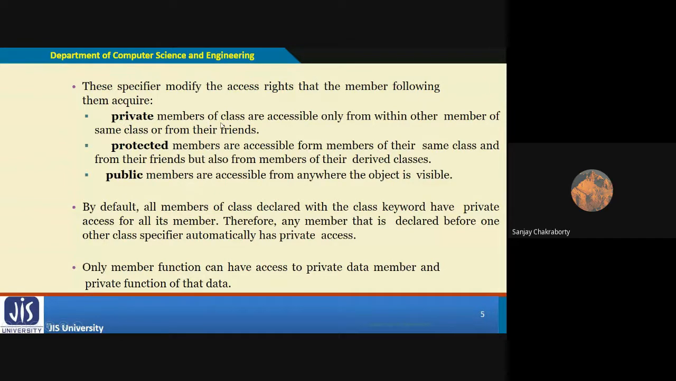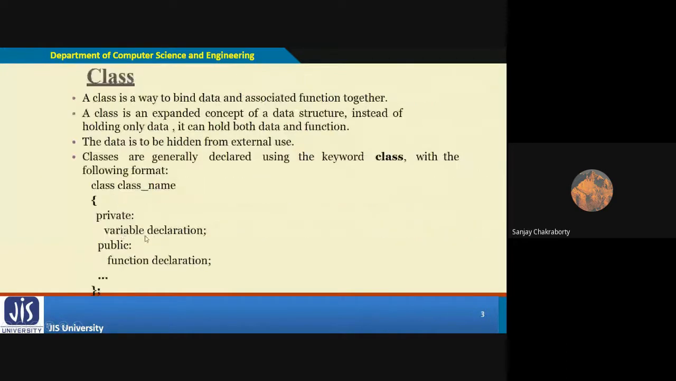Private members of a class are those members which are accessible only by the help of other members of the same class. That means if you declare a variable private, then other variables of this class, the functions of this class, or the object of this class are able to access it. Only the members of this class can access it. If you want to access this private data member outside of the class with the help of an object of this class, you are not allowed to do that.